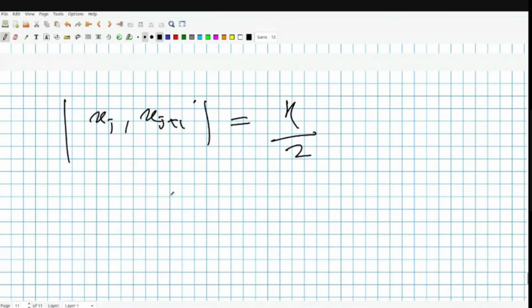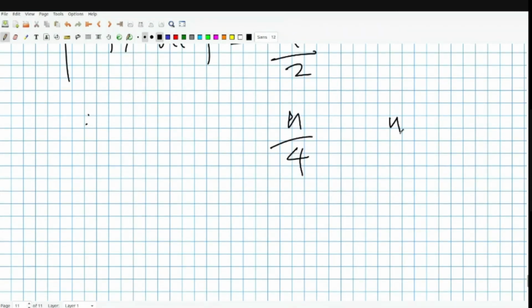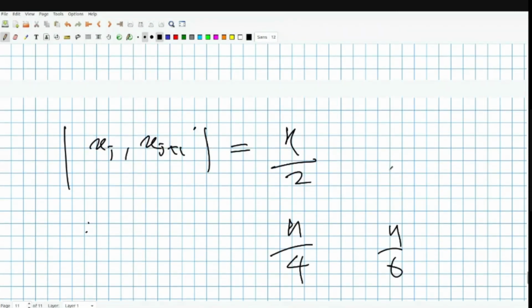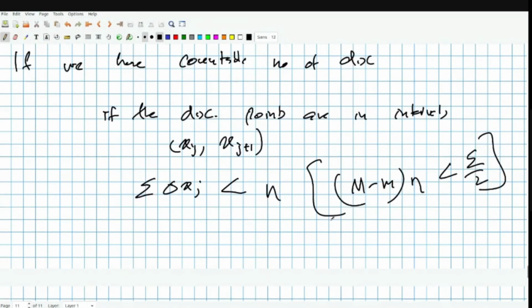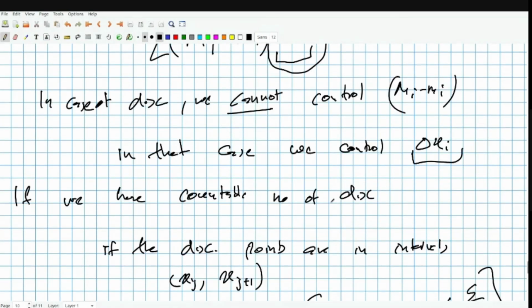The next interval length I'll take as eta by 4, the next as eta by 8, and this will sum up to eta, right? This summation of 1 by 2 power n is a convergent series, so I can bound it. This is the idea that we use for bounding things with countably many discontinuous points.